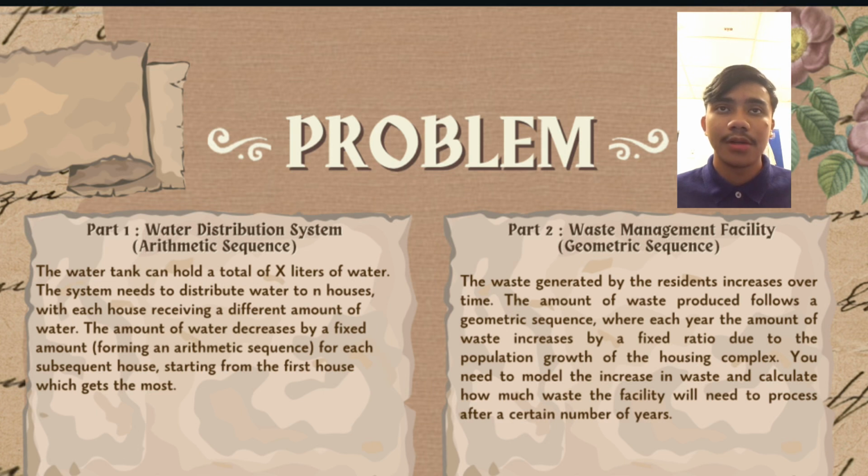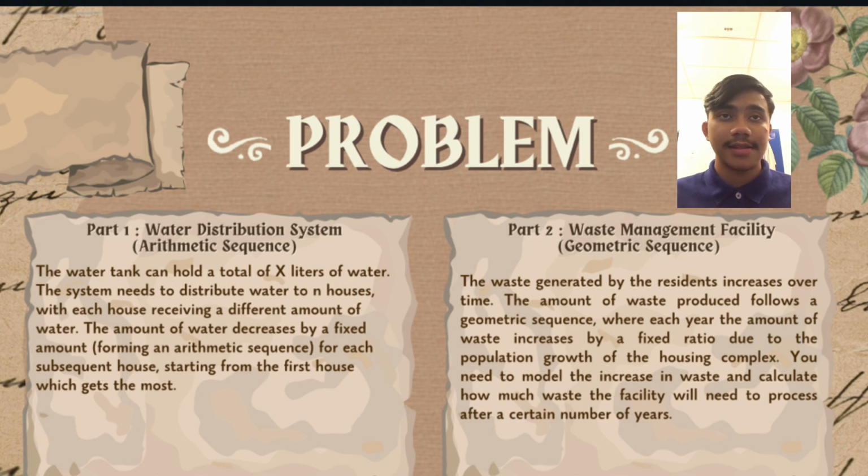That means we have to focus on the tank capacity over the distributed amount to prevent shortage or overflow. We have to prevent the water from overflowing the tank capacity.